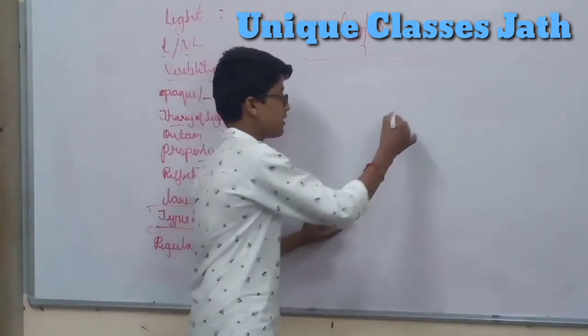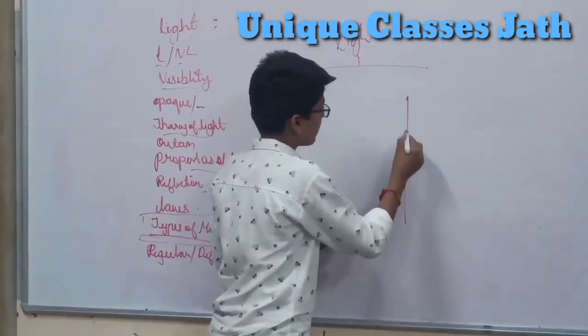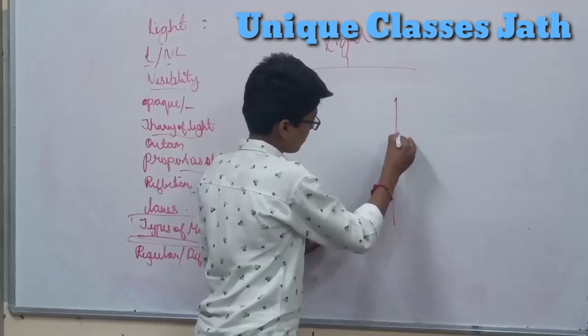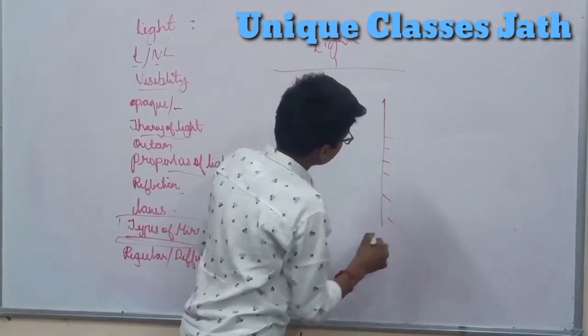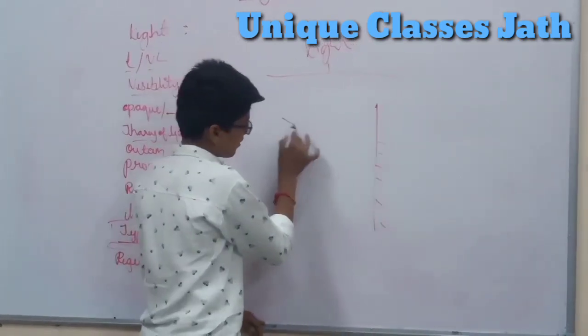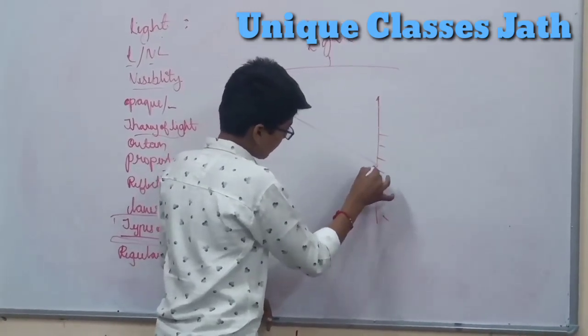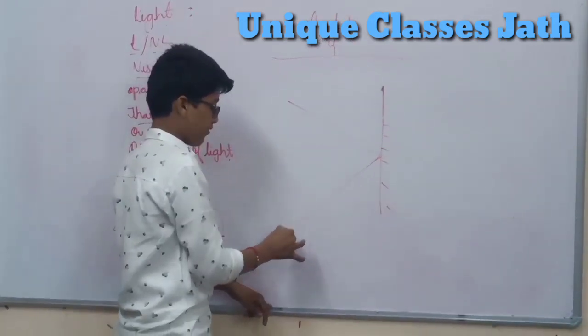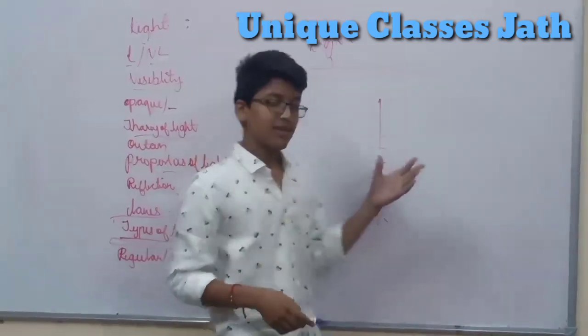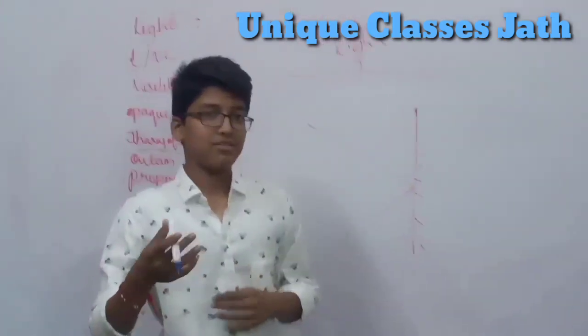We can see the diagram. It's a plane mirror with an unpolished backside. When a ray of light strikes the mirror, it is reflected back making the same angle. That's the plane mirror, and we will see its characteristics.